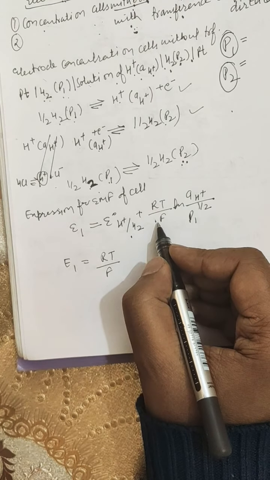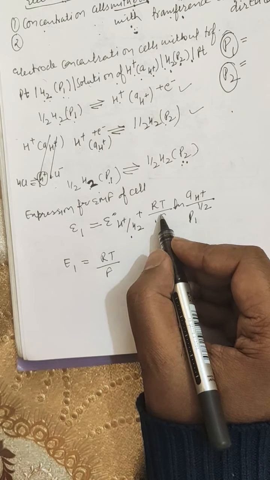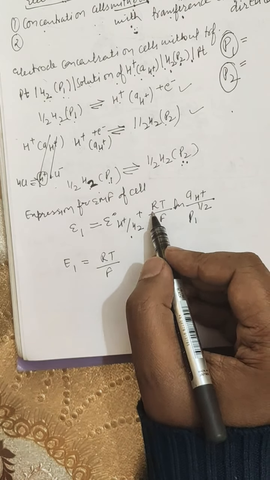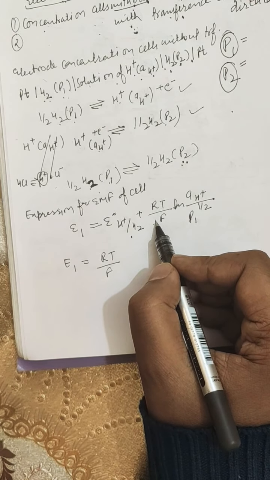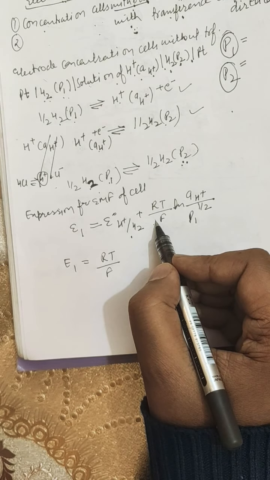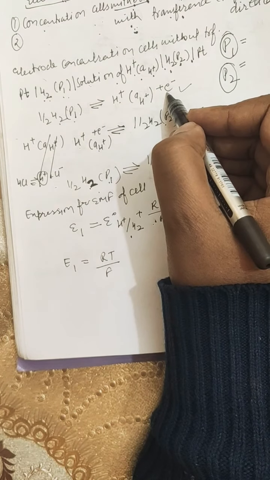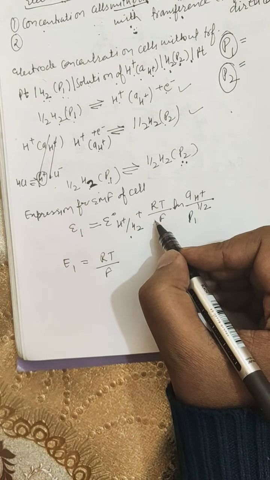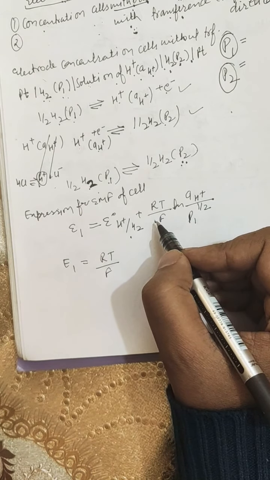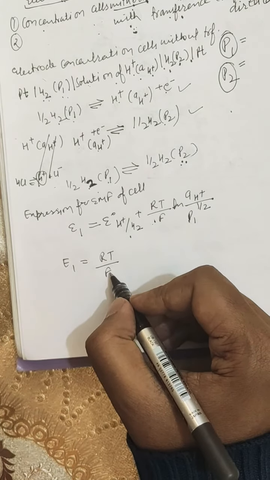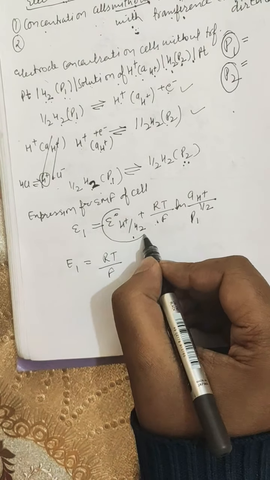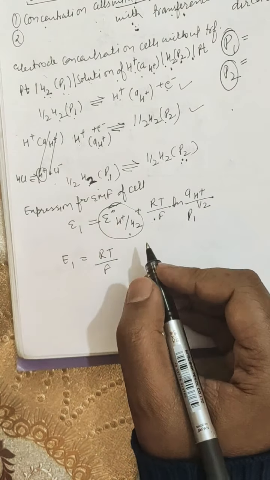Let me repeat once again. Basically in the Nernst equation, it is RT/nF, where n is the number of electrons exchanged. Here the number of electrons is 1, so we put n equal to 1. Further RT/F, and the E0 term becomes 0 as per convention.